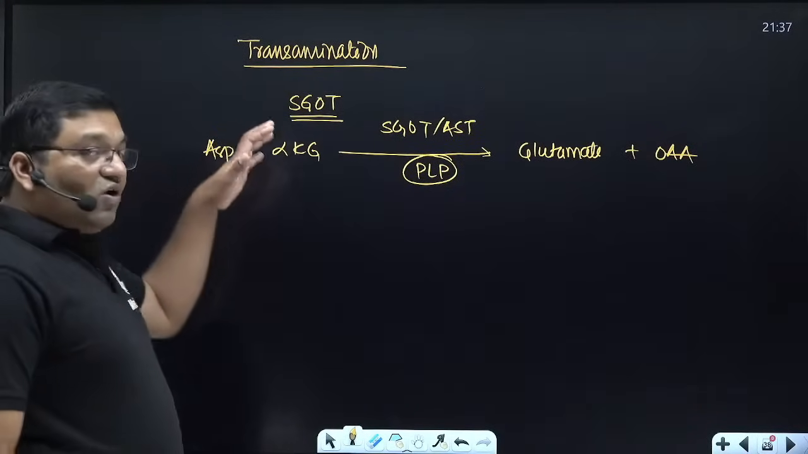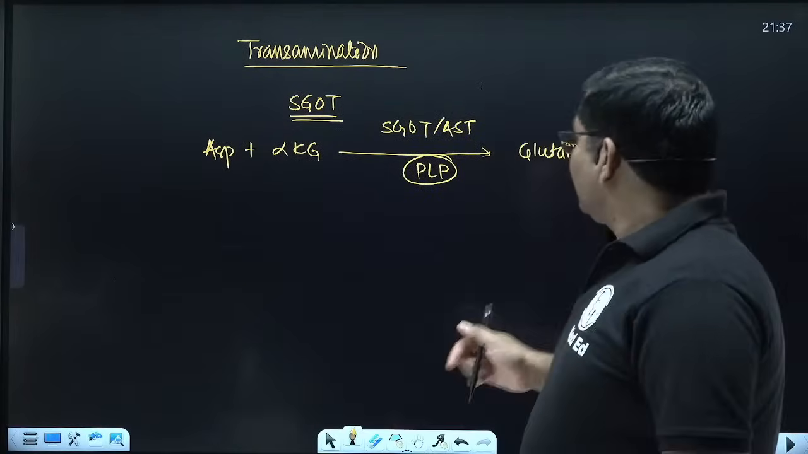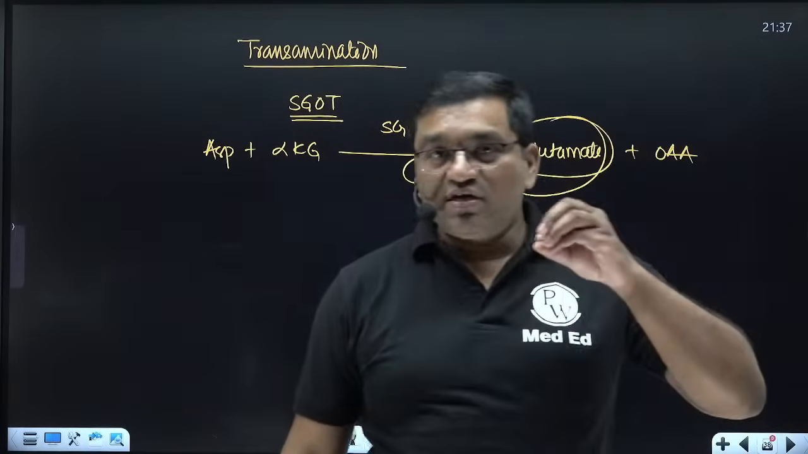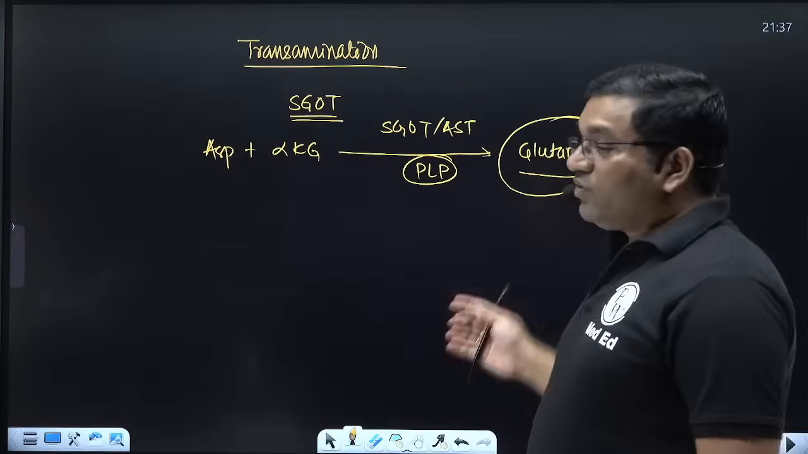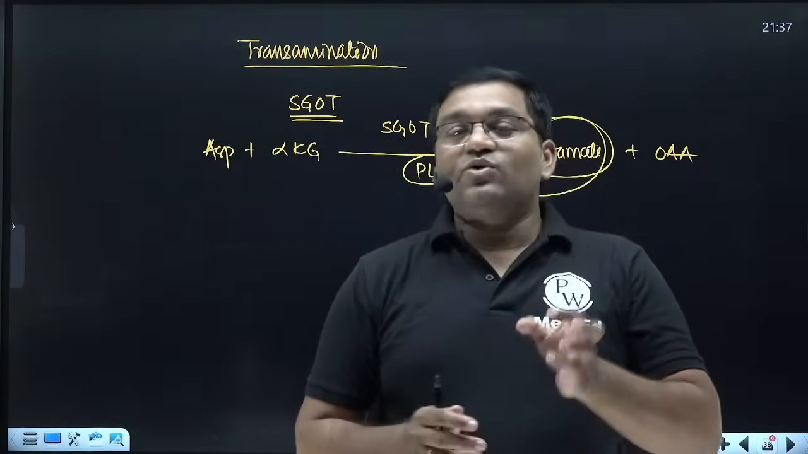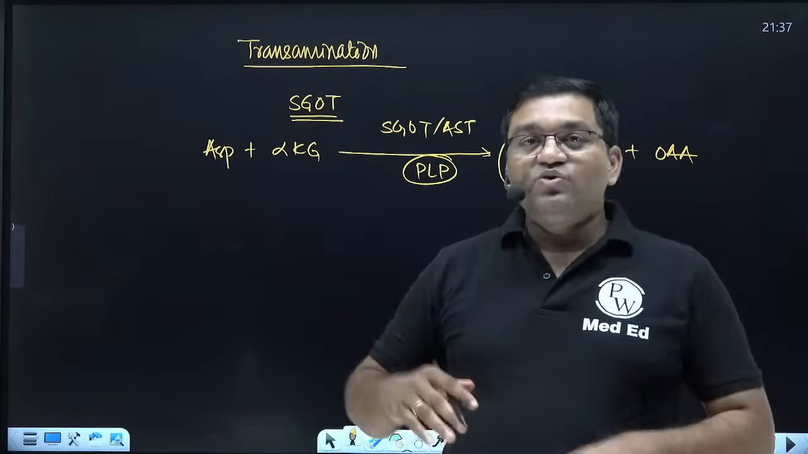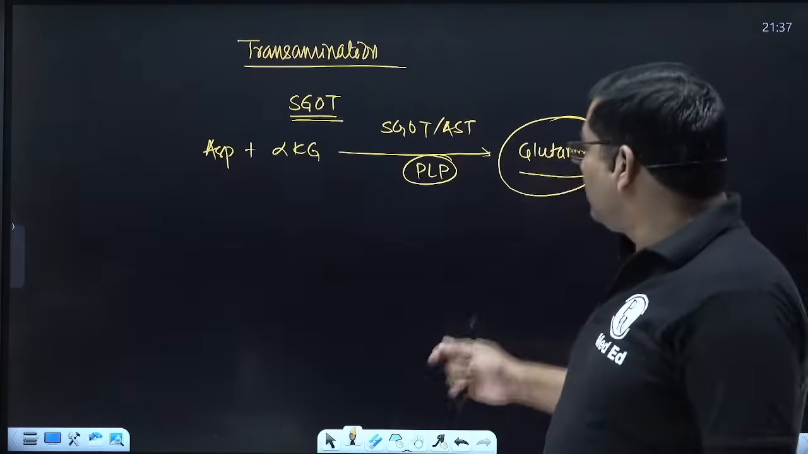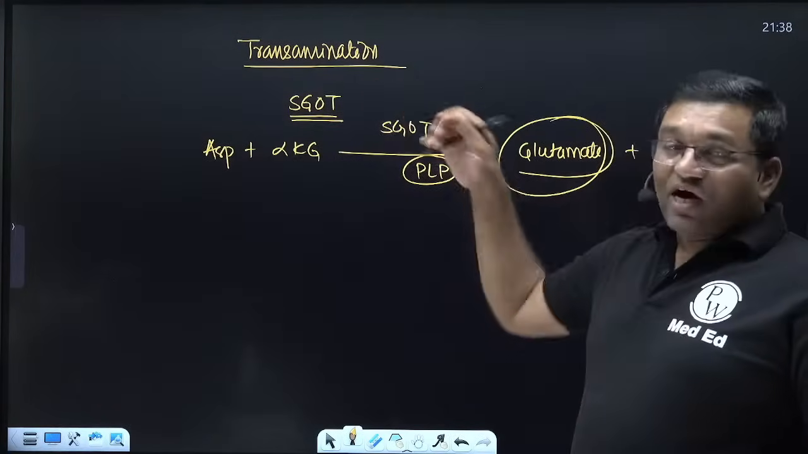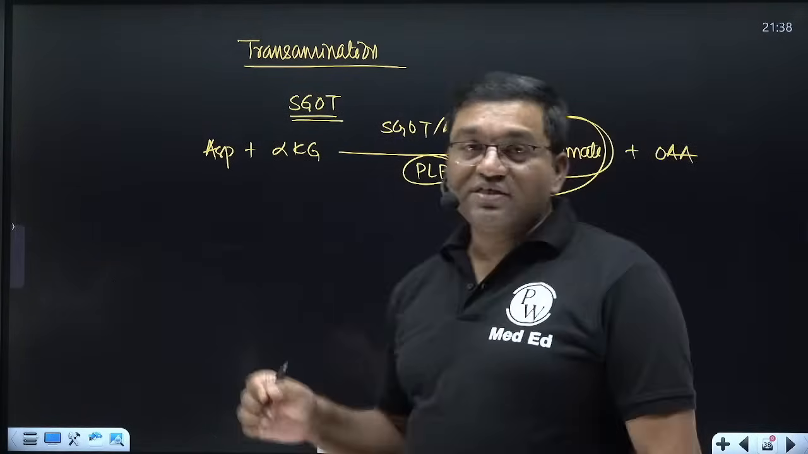Now here all amino acids donate their amino group and it is concentrated into glutamate. Glutamate is the central acceptor molecule for the amino group. So all amino groups are funneled into glutamate, and glutamate undergoes oxidative deamination in the mitochondria of liver to liberate the ammonia. So this is how the ammonia is formed, concentrated into glutamate through the various amino acids.